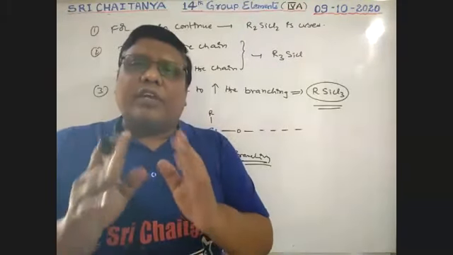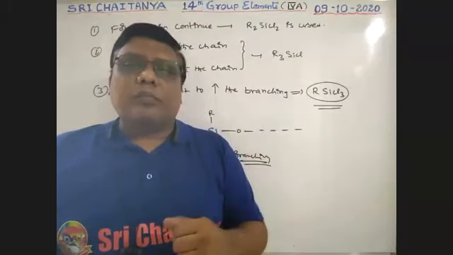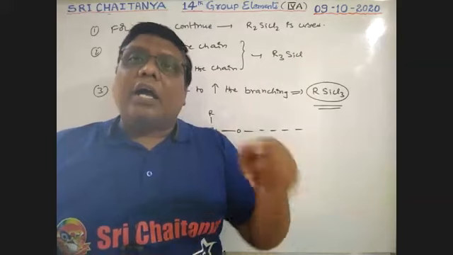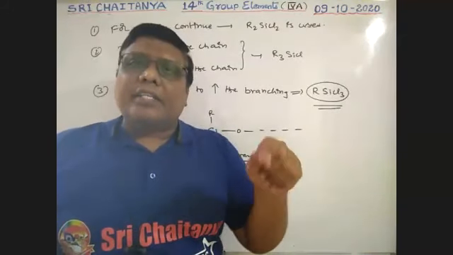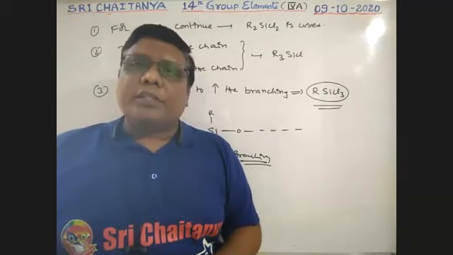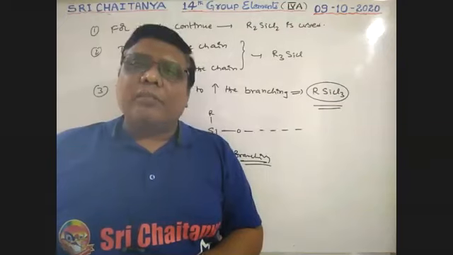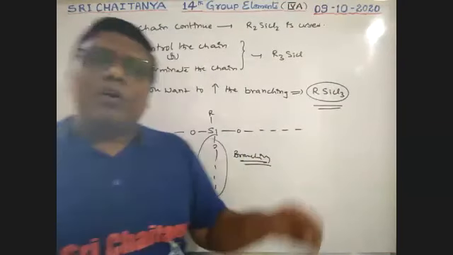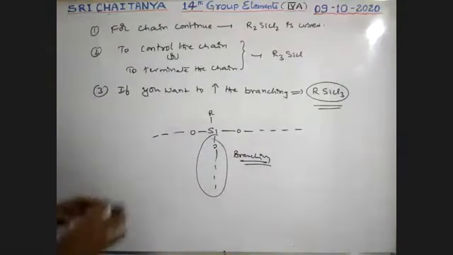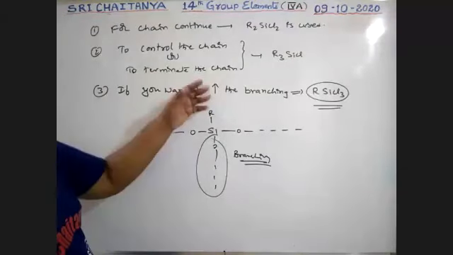These three are very, very important. For increasing branching, chlorines are more. For terminating the branching, alkyl groups are more. R3SiCl is the chain-terminating, controlling group. RSiCl3 is the branching-increasing group. So this is about the preparation, and the continuation of that is our silicones.